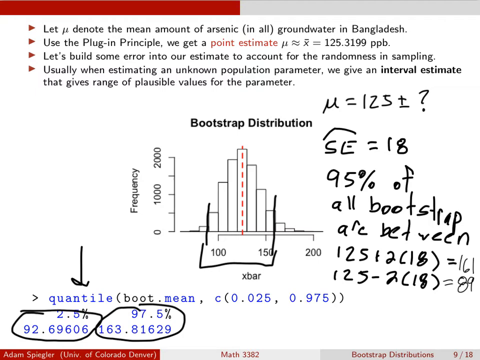So this is not exactly what we got when we did the empirical rule, but it's pretty close. So what this is saying is the middle 95% of our bootstrap samples fell between 92.69 and 163.8. And that now gives me an interval estimate for the population mean. I would say that the plausible values for the population mean fall somewhere between 92.7 and 163.8.